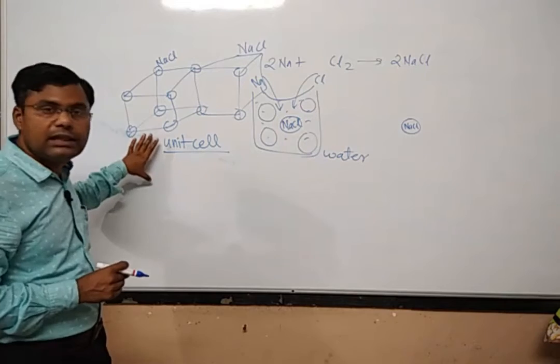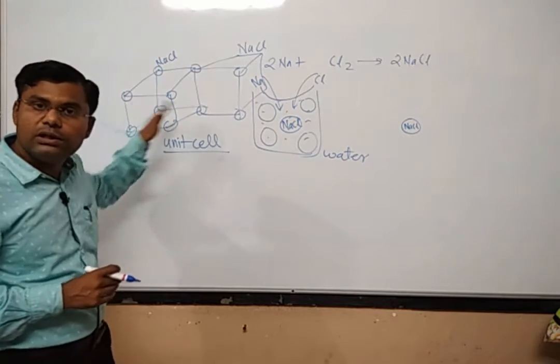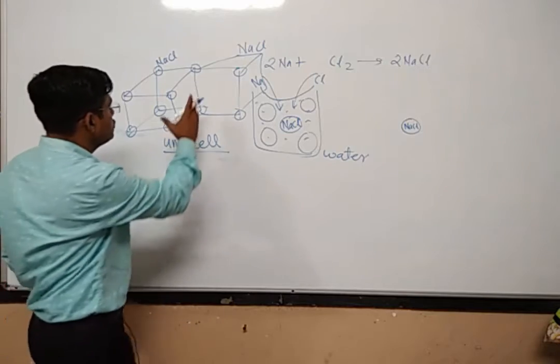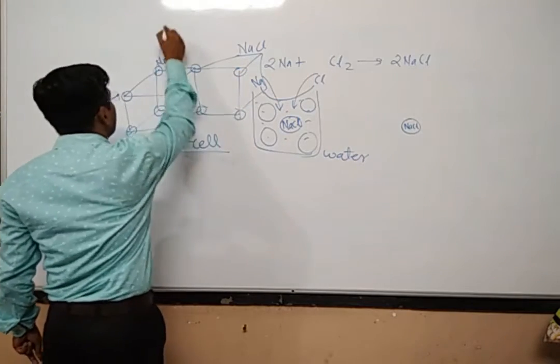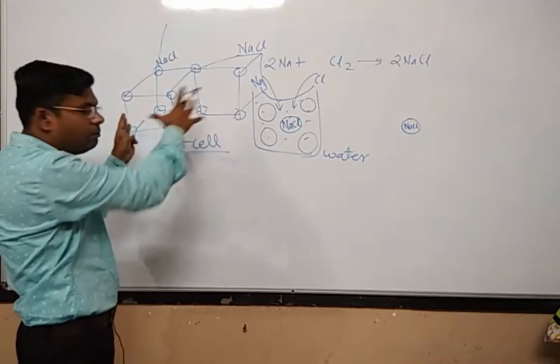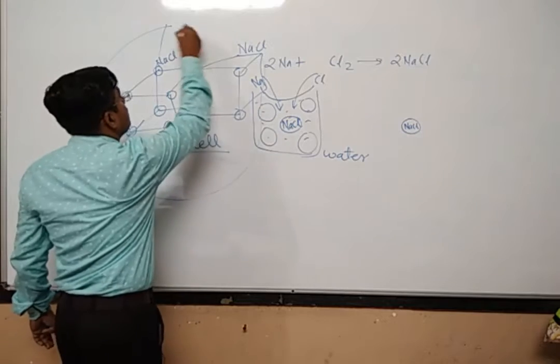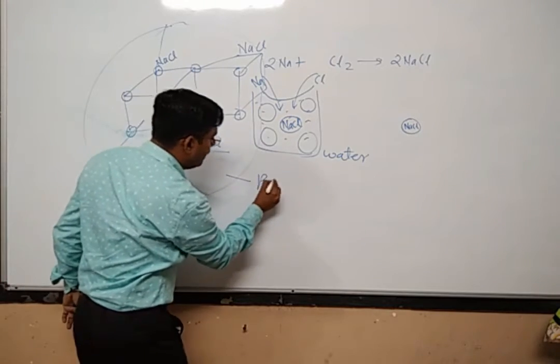Now once the unit cell has been formed, it is growing in all directions, in all 3 dimensions. It can grow over here, over here, and over here. So many unit cells will combine together and form what is called a particle.